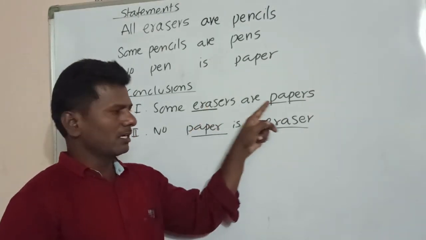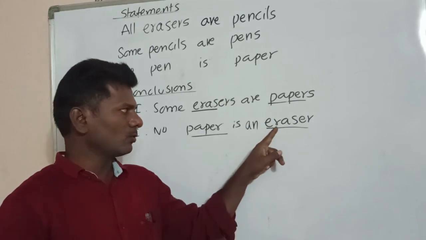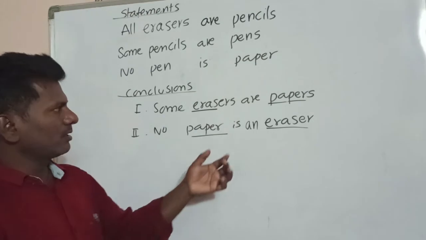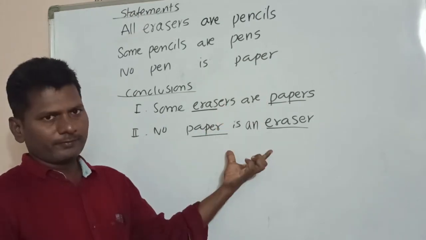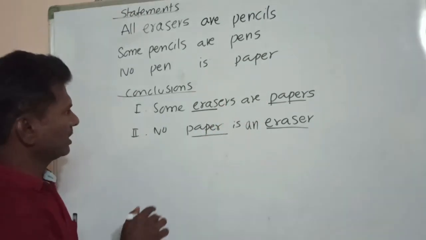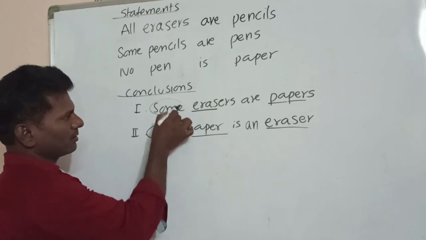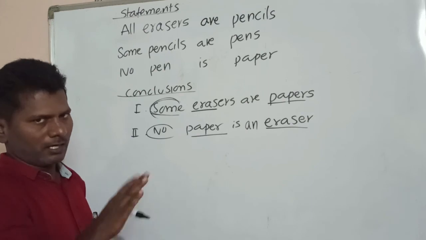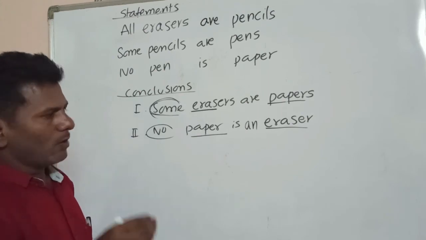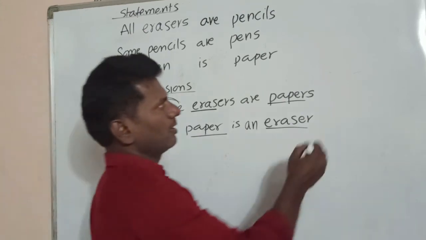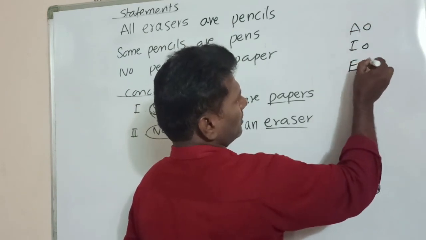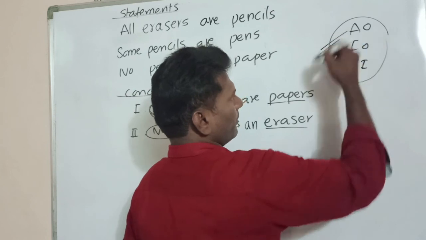So whenever these two terms are the same, then we have to check whether these two types are a complementary pair or not. I told you what complementary pairs are: AO, IO, EI. These are complementary pairs.